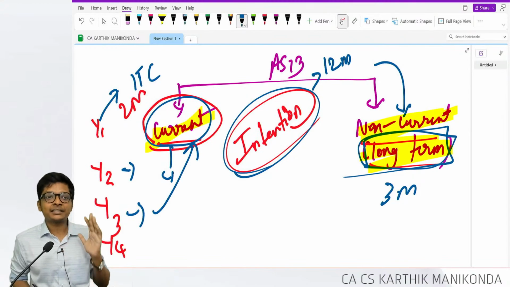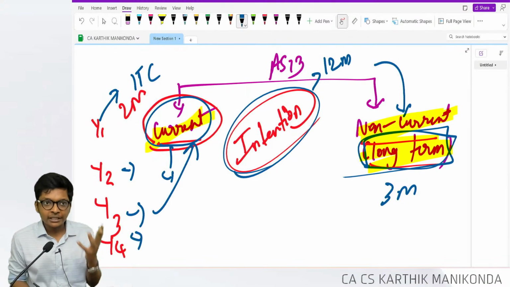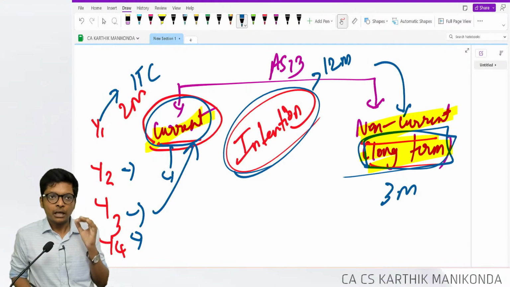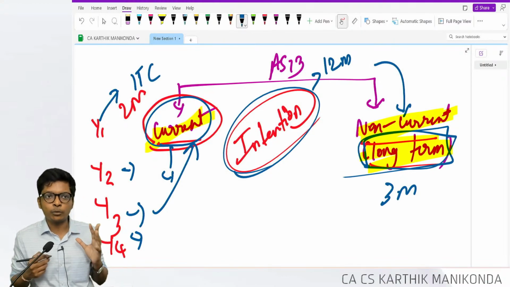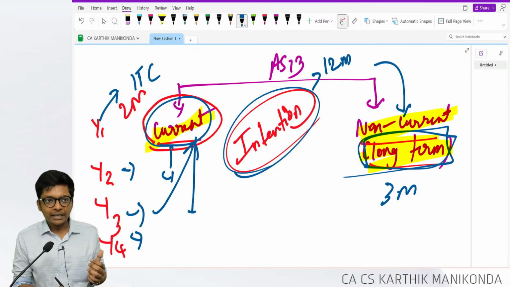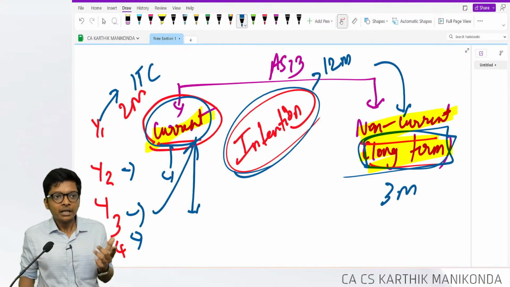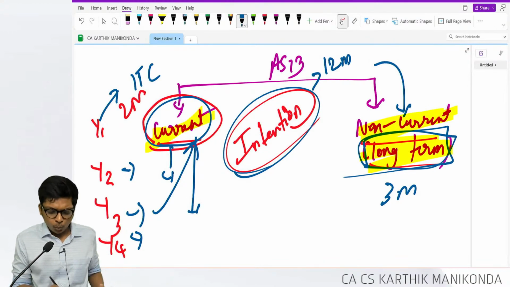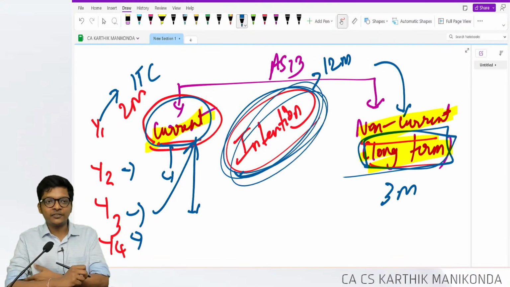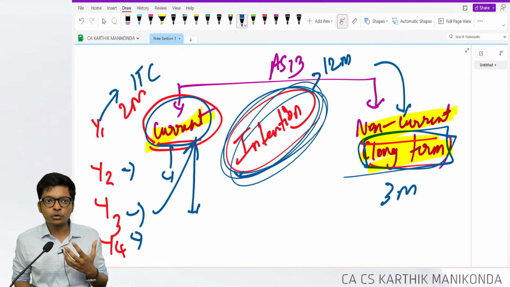Is it fine? Yes. Year 4, I am again asking you, 3 years over. This year, what's your intention? I'm going to sell within 3 months if I get profit. Classify as current, but I never sold it. It's okay. It's not about what you do. It's about what your intention is. Well, classification, if you look at the word intention, is so important.